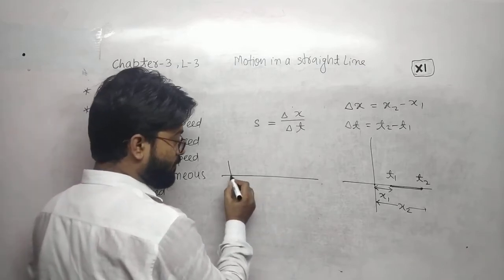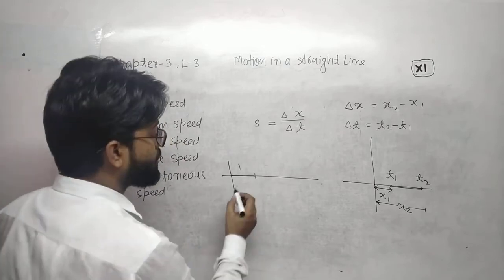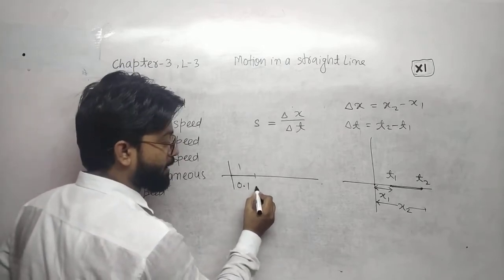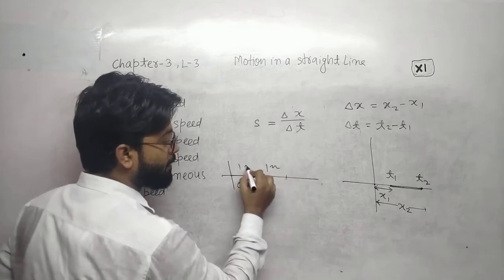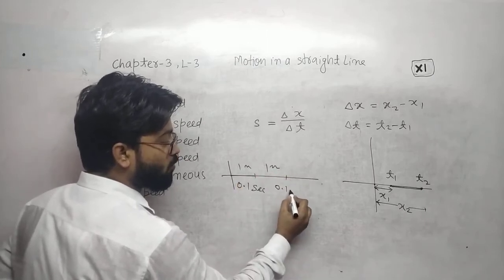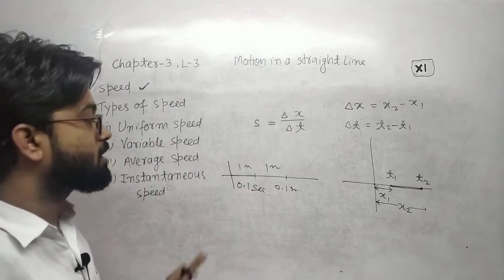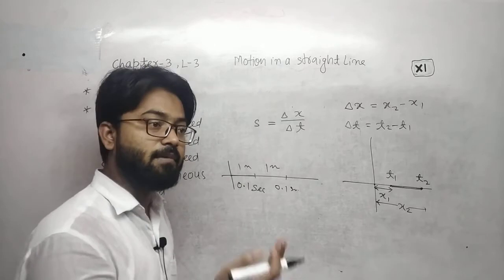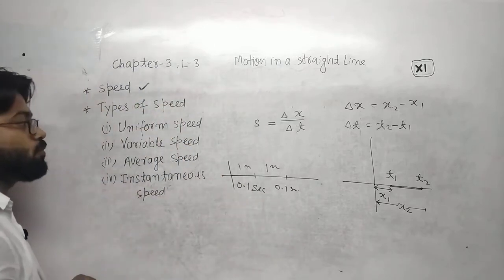Let us suppose if 1 meter takes 0.1 second, the next 1 meter will take 0.1 second. If the time and distance covered by an object are equal, then the speed is said to be uniform.